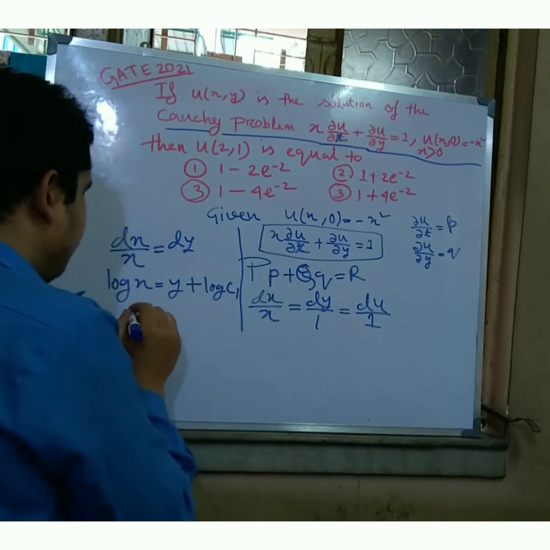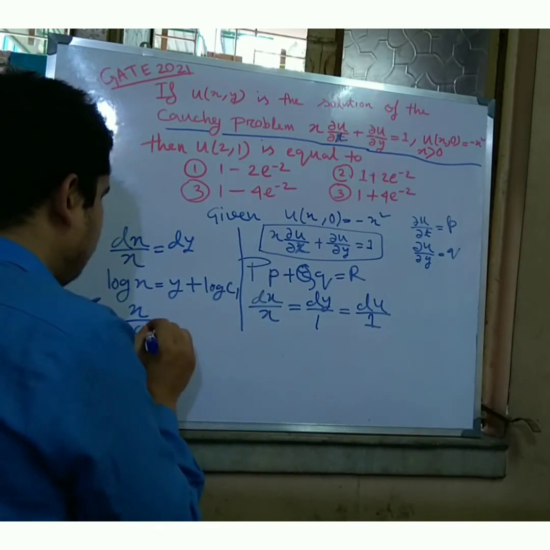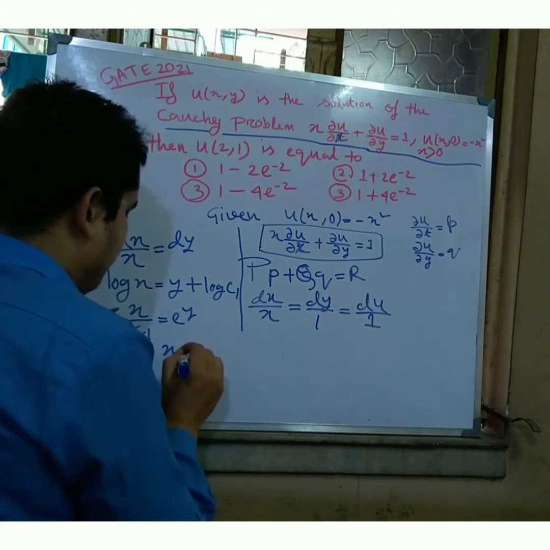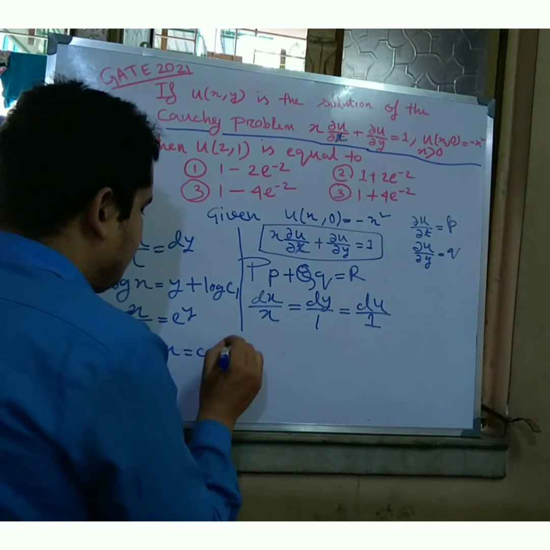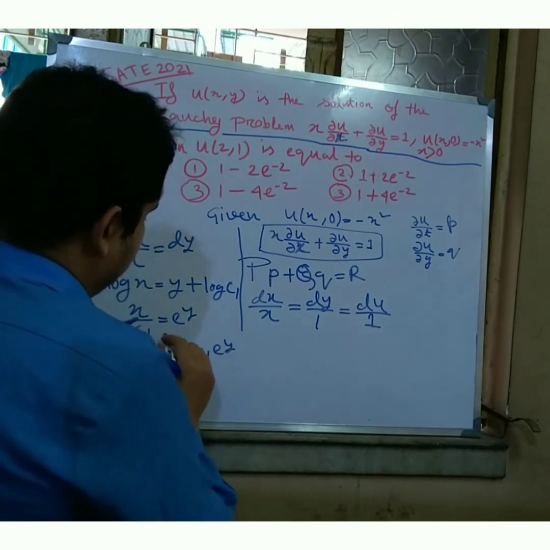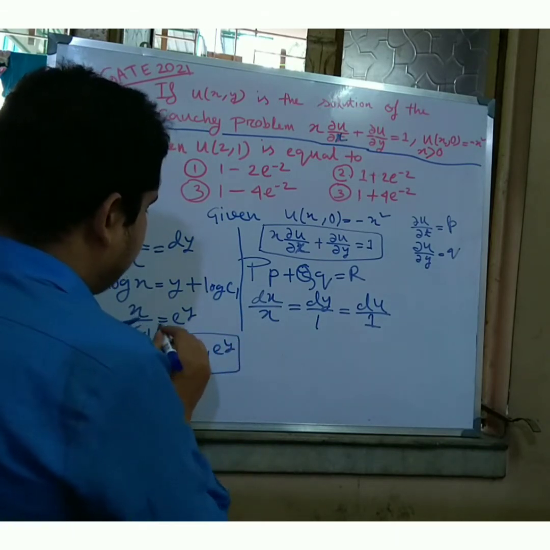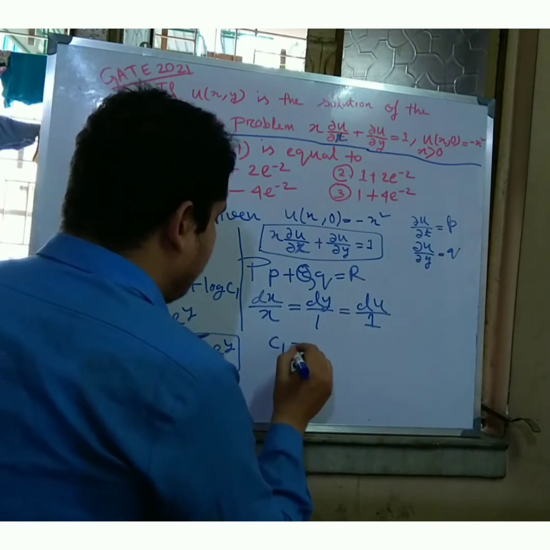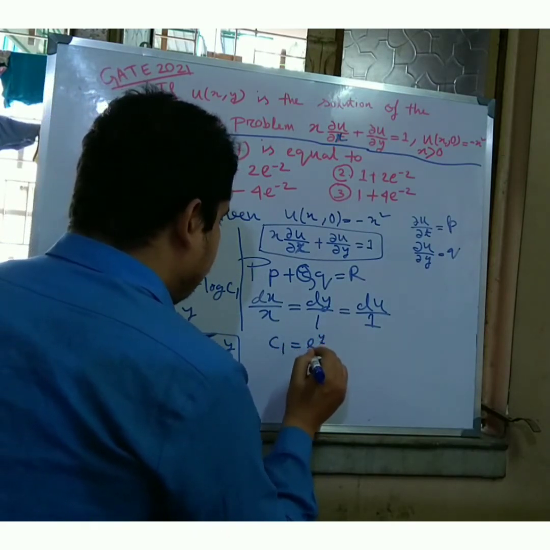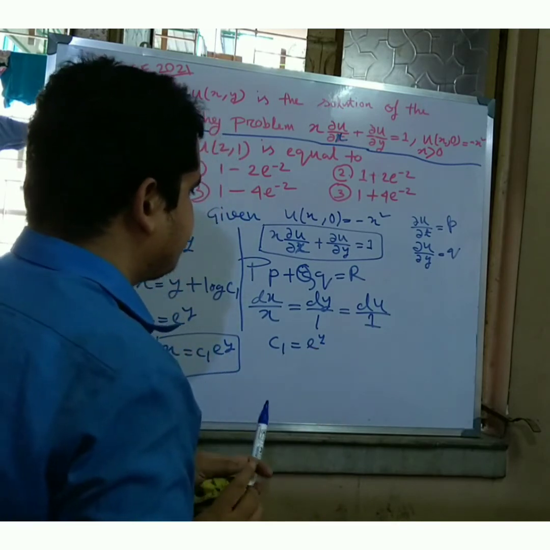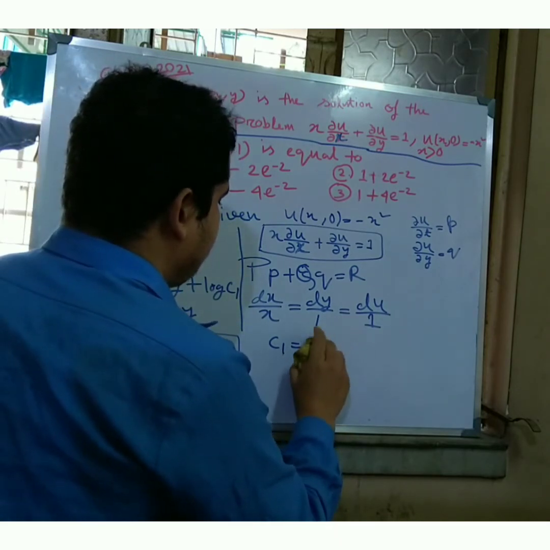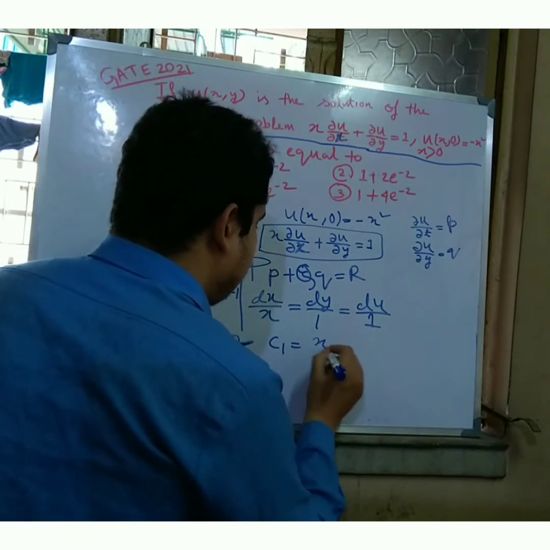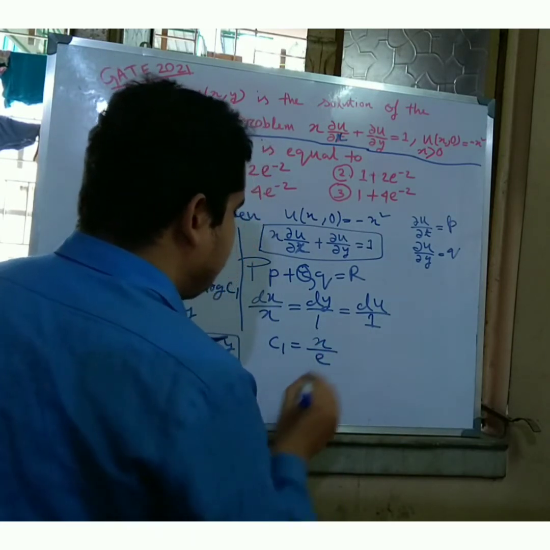And whatever I get, x by c1 is equal to e to the power y, and x is equal to c1 into e to the power y. This is my equation. x is equal to c1 into e to the power y. So friends, c1 value is equal to x by e to the power y.